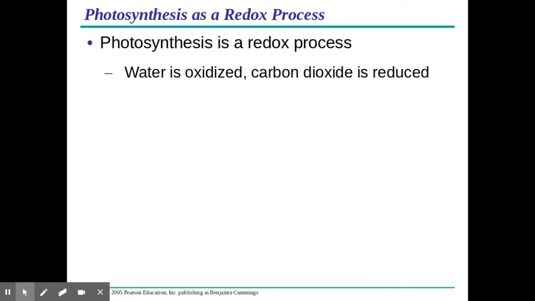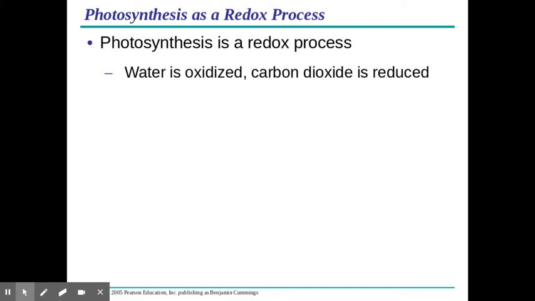Photosynthesis is also a redox reaction. Remember, OIL RIG: oxidation is loss, reduction is gain. What they're talking about is electrons in that. So reduction is gain of electrons, and oxidation is loss of electrons.